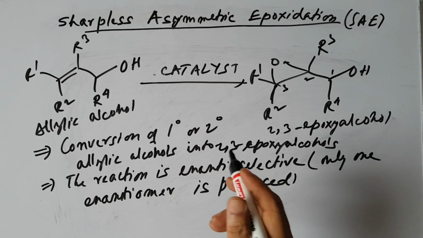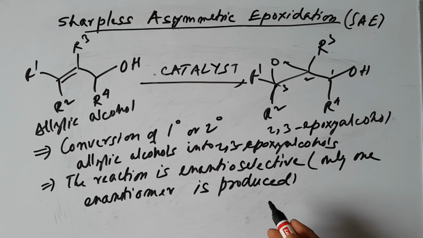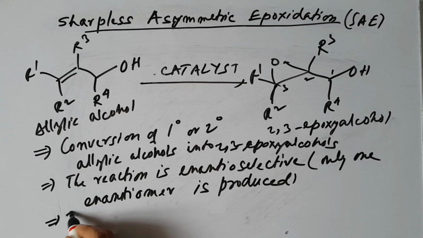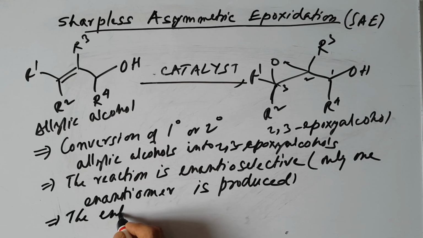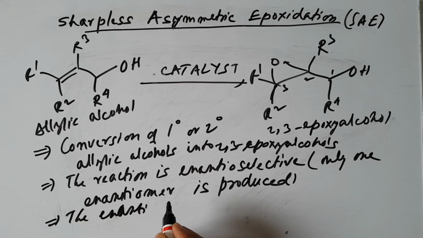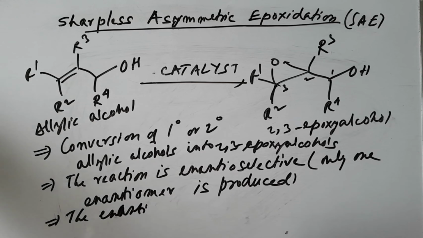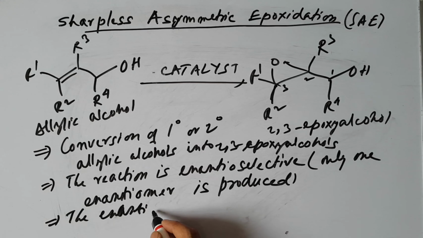By using different catalysts, the enantiomer formed depends on the nature of the catalyst used.